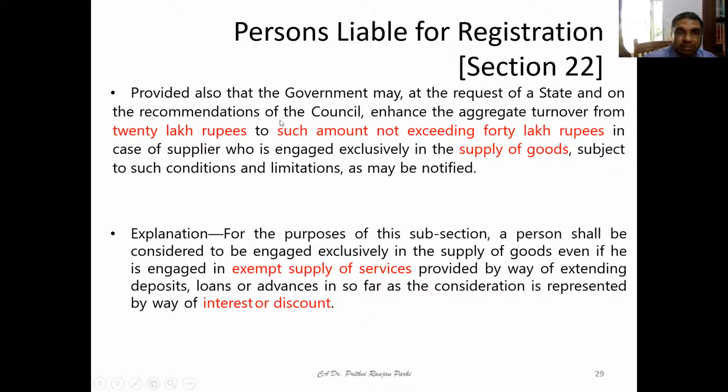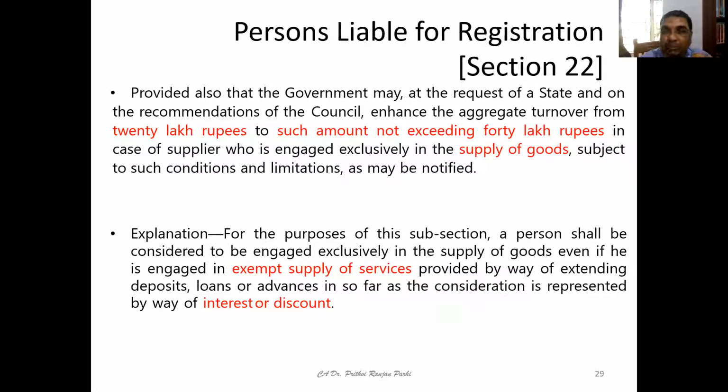So here, the first proviso is saying that the 20 lakh rupees limit can be enhanced to 40 lakh rupees in respect of supply of goods. But let us say someone is providing some services along with supply of goods. That can be exempt, provided it is a service by way of extending deposits, loans and advances, insofar as the consideration is represented by way of interest or discount.